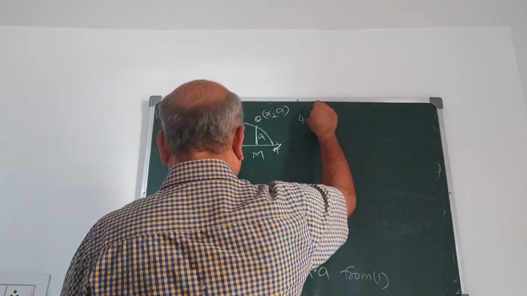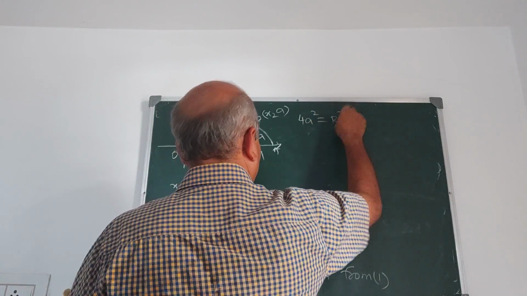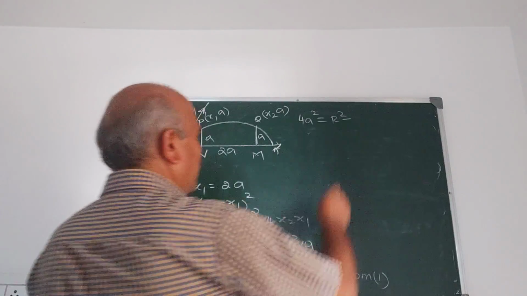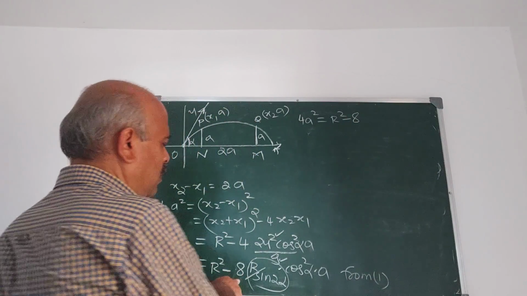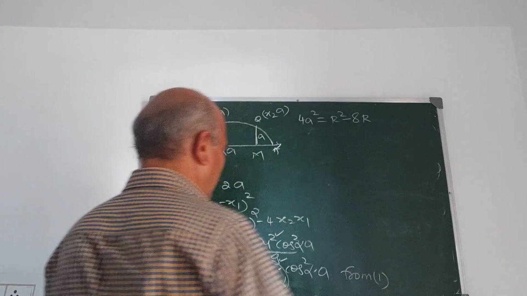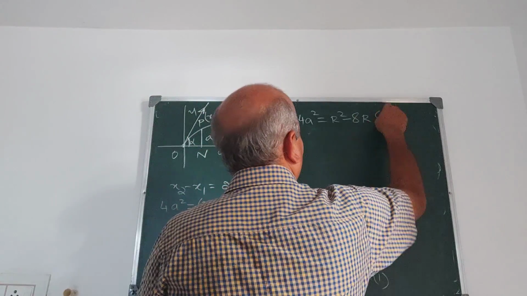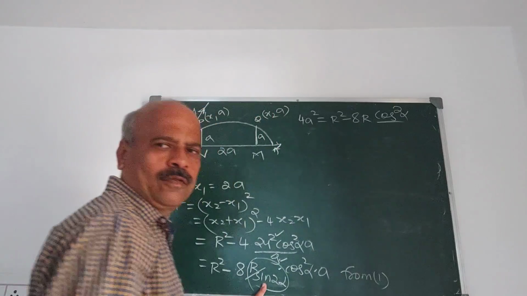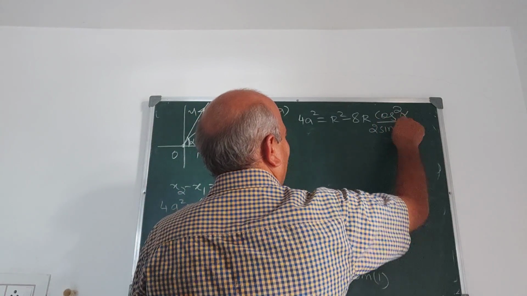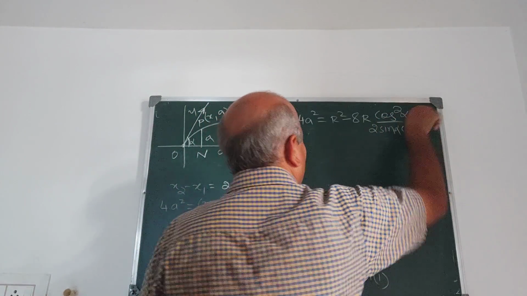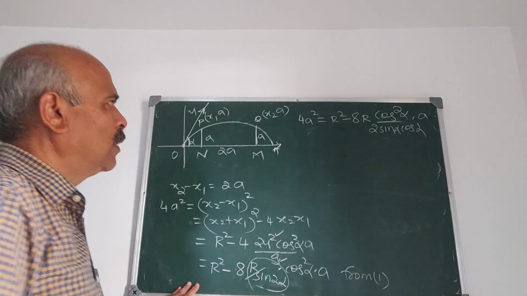4a square is equal to r square minus 8 into r. Now cos square alpha. What is sine 2 alpha? 2 sine alpha cos alpha into a. Correct?